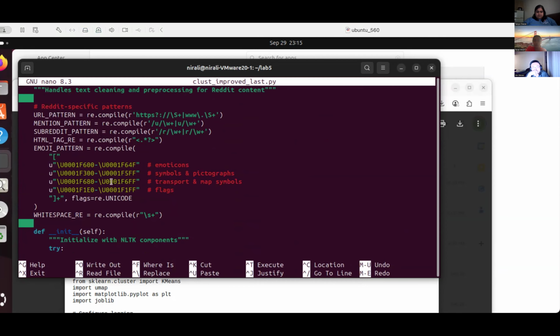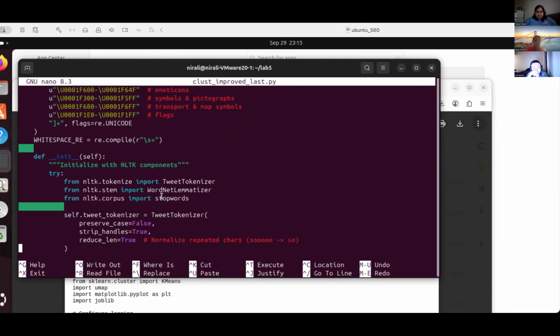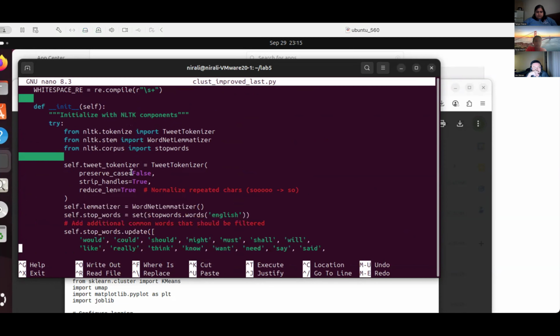So we just removed those. We also tried to encrypt the username of each Reddit post for privacy, and then we removed any white spaces. Then we applied some NLP techniques such as tokenization, stemming, and lemmatization.